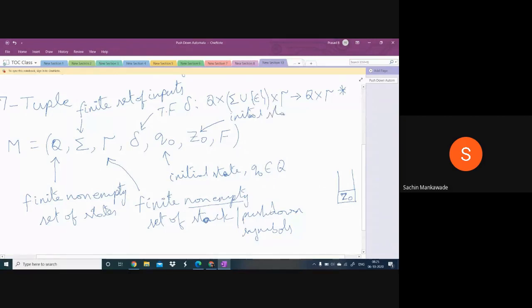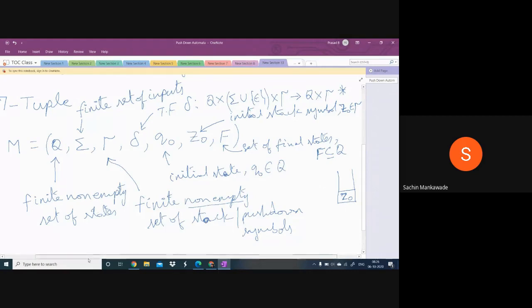Initial stack symbol, and it belongs to tau. And this is the set of final states. The set of final states may be 0 or more. A PDA can have zero final states, or can have 1 or 2 or more. Okay, F is the set of final states as in the case of finite automata.